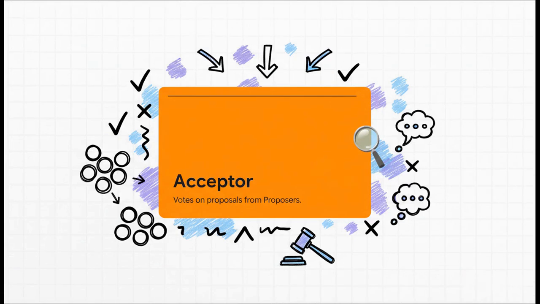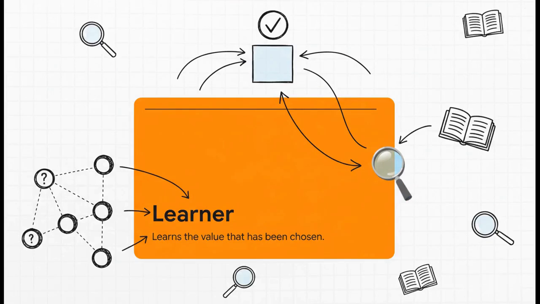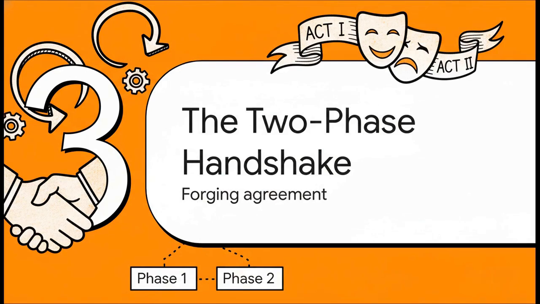Next are the acceptors. You can think of these as the judges, or the jury, or maybe the voters in an election. This group's entire job is to listen to the proposers and cast their votes. The actual decision gets hammered out right here, among the acceptors. And finally, we have the learners. Their job is pretty straightforward. Once the acceptors have made a final decision, the learners just need to find out what that decision was. It's worth noting that in a lot of real-world systems, one computer can actually wear all of these hats at the same time.